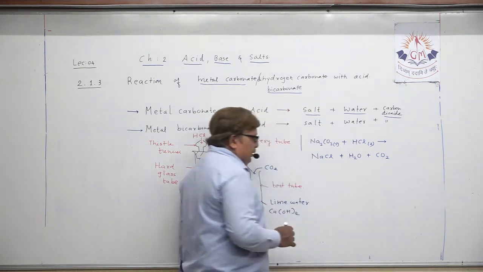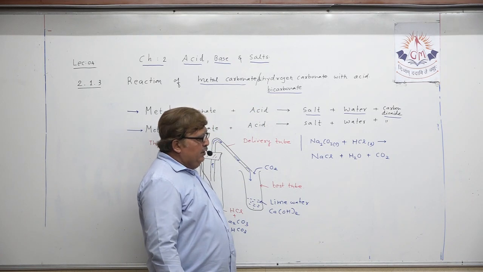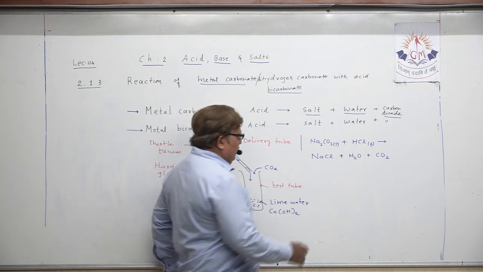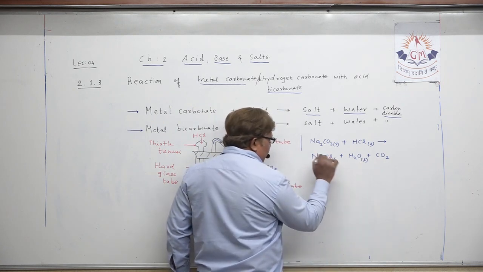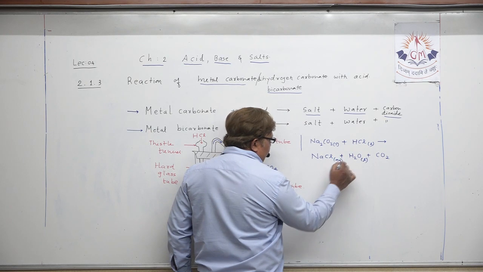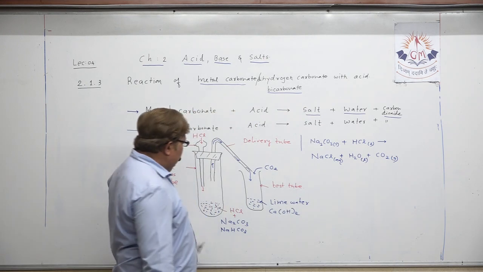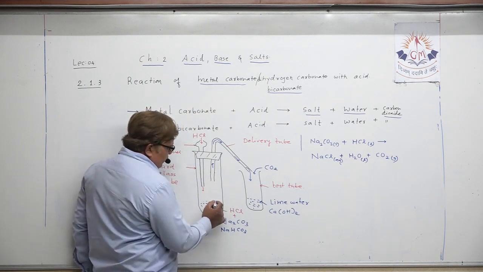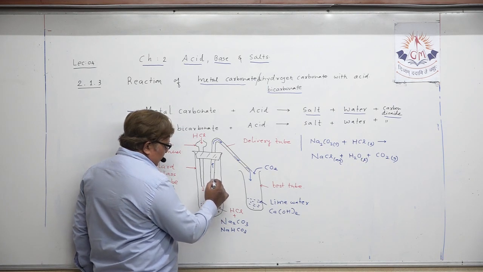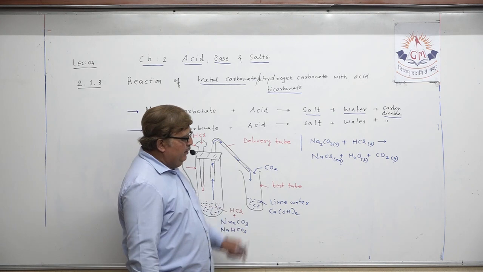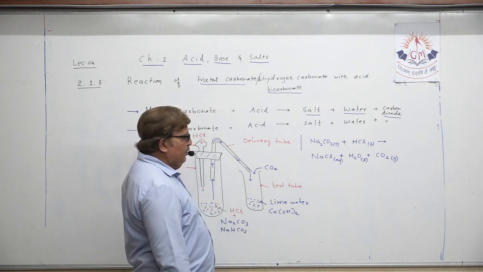Carbon dioxide gas. Now my dear student, when you have written this, sodium carbonate plus hydrochloric acid, water is produced, that is liquid. At the same time sodium chloride is dissolved in water, so that is in aqueous state, and carbon dioxide is produced. This carbon dioxide will escape from here and travel in the delivery tube and come here.